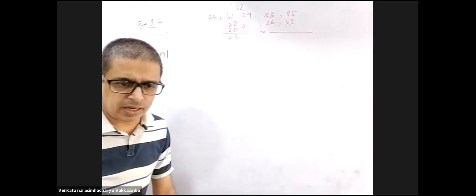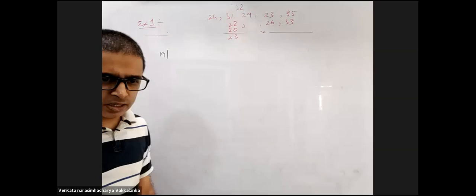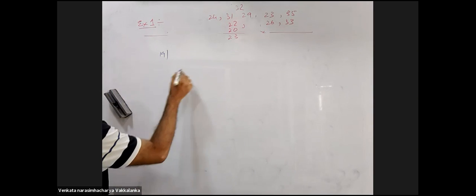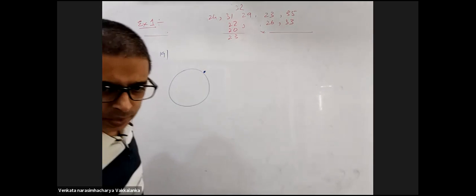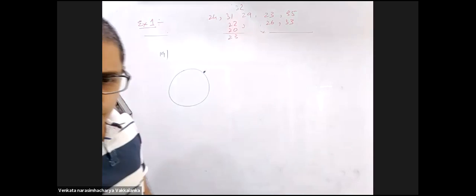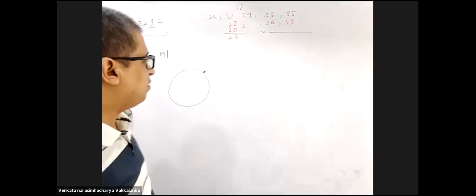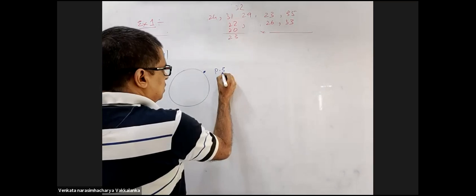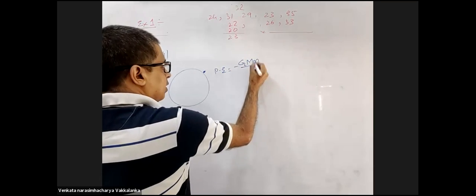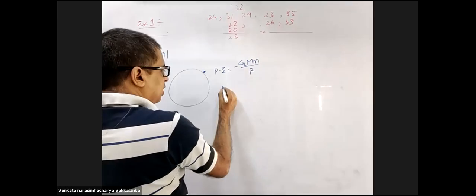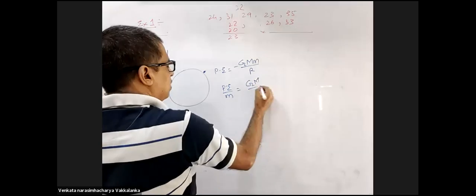Magnitude of the potential energy per unit mass of an object on the surface of Earth is E. Then the escape velocity of the planet. What is potential energy? Minus GMm by R. That means potential energy per unit mass is GM by R.